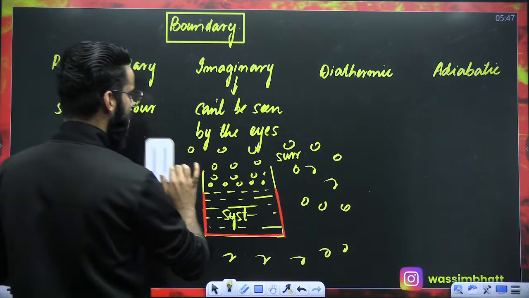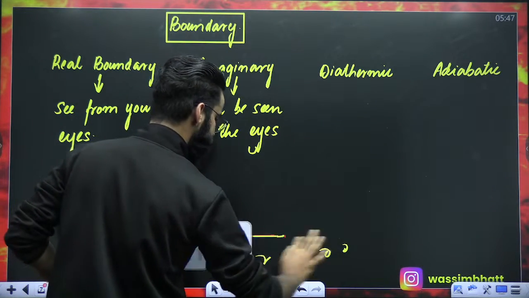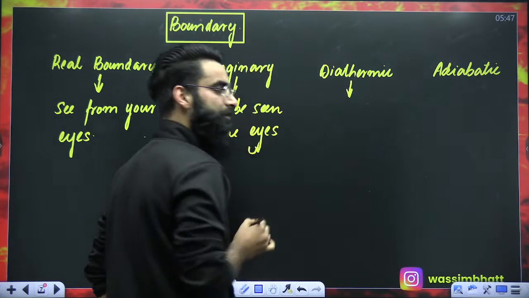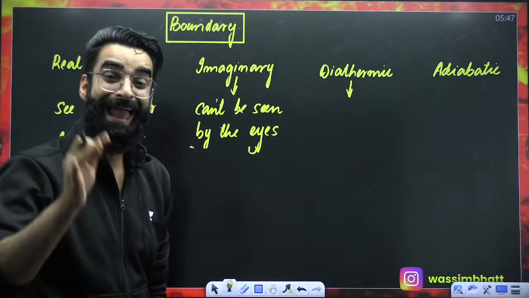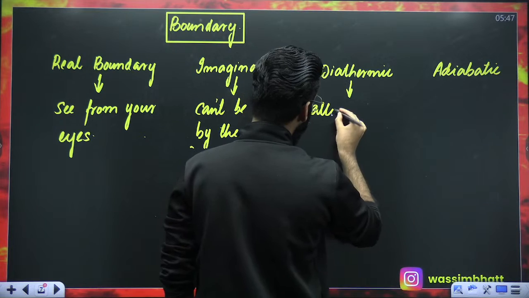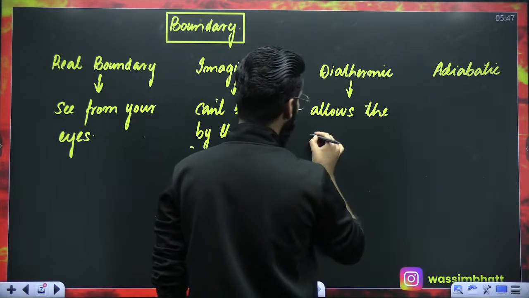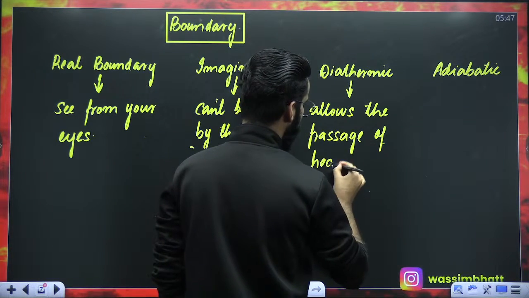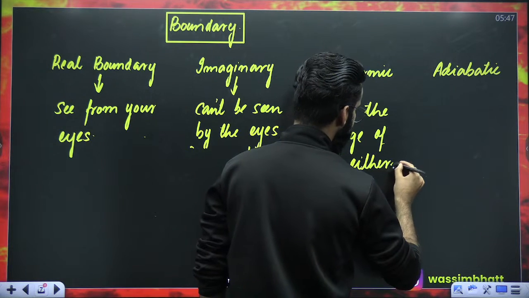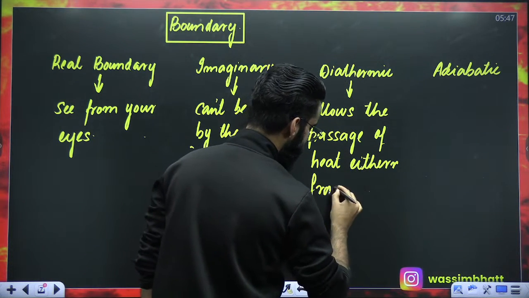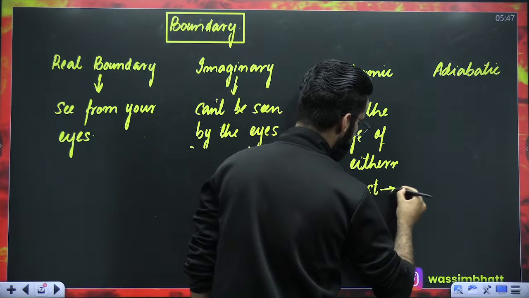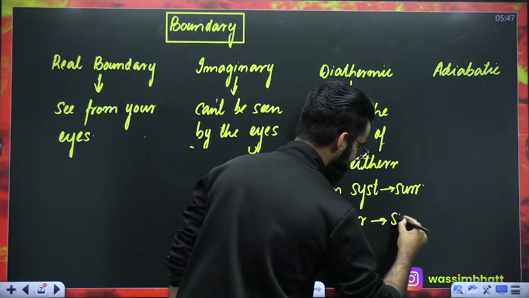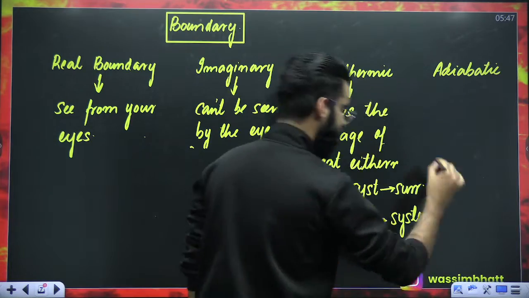Now, people, let's try to understand one more. What is that? That is the diathermic boundary. What is a diathermic boundary? Any boundary, any wall, which allows the passage of heat, either from system to surroundings or from surroundings to system, right?